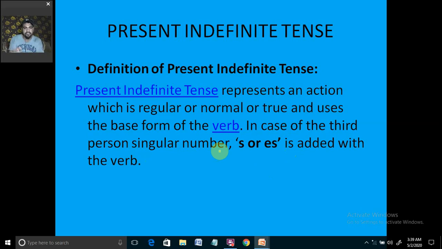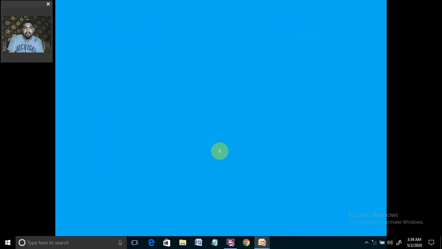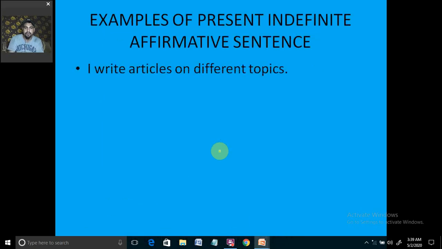I'll tell you how. Then the basic structure, subject, verb, object, we have already discussed. With the singular third person pronoun, we are using s or es. Now where to use s or es, we are going to discuss that, don't worry.